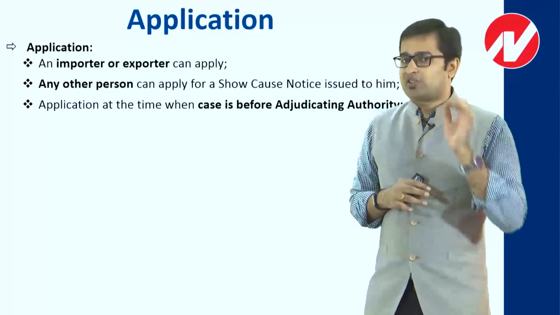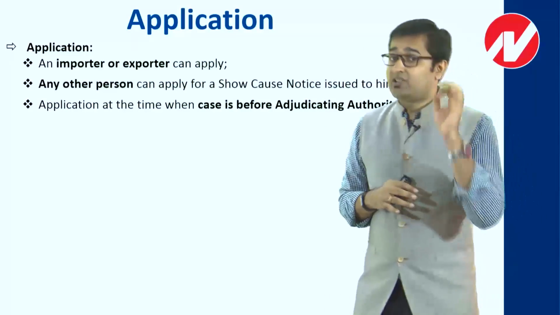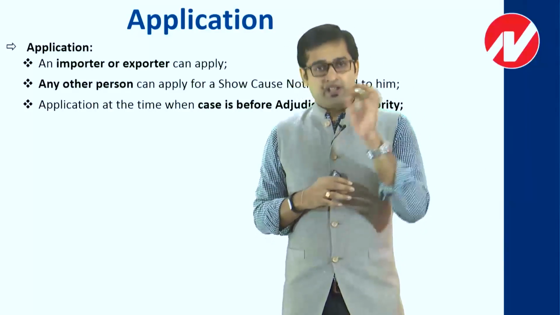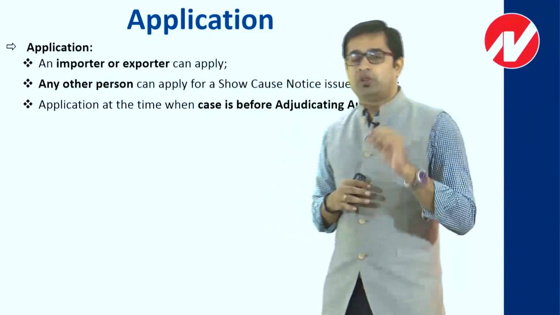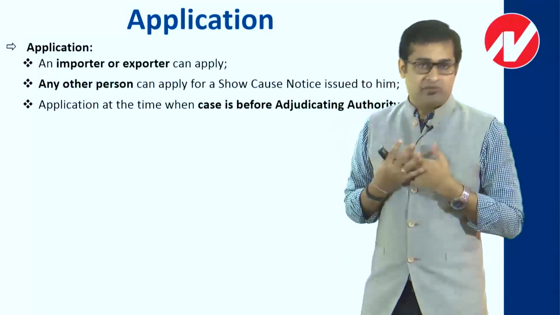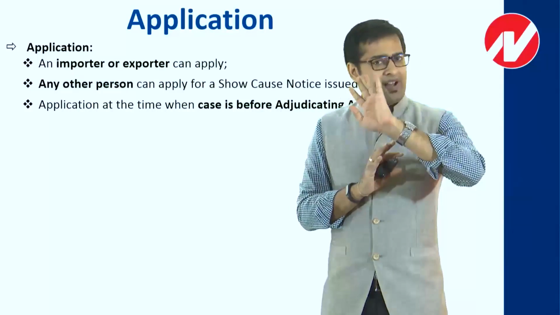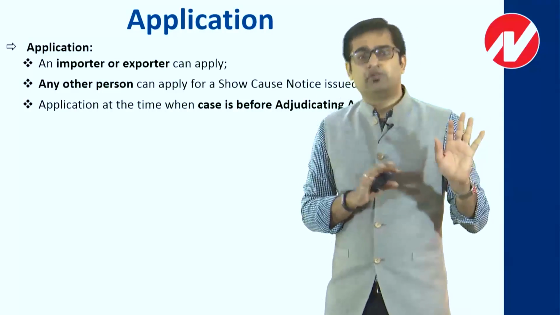So obviously he's going to serve a notice to me. The moment he serves a notice to me, I can say my case is with the adjudicating authority. And the moment my case is with the adjudicating authority, I have two options. Option number one, I want to fight against that because I'm very clear that my tax liability is only 10 lakh and I'll fight till the end.